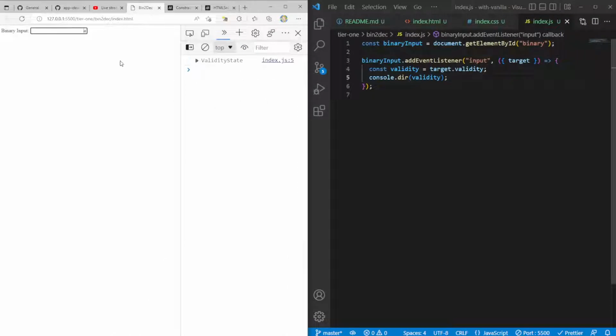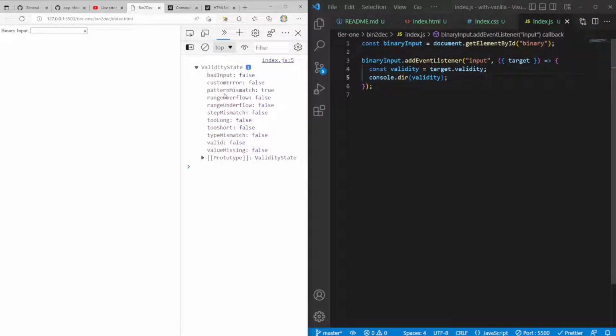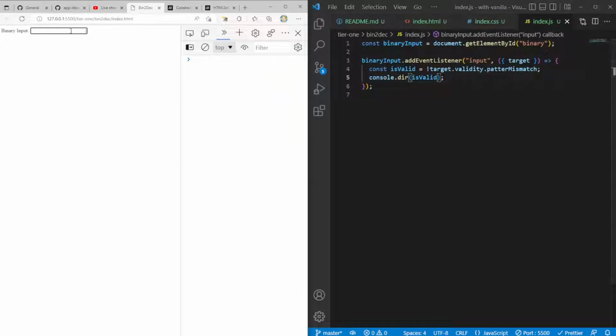Let's come back here. We get a ValidityState and patternMismatch is true. Okay. So can we do validity.patternMismatch? If I just get that right there, here it can say isValid. So right now patternMismatch is true. So if not patternMismatch, let's see what this gives us right here. So 1 is true.